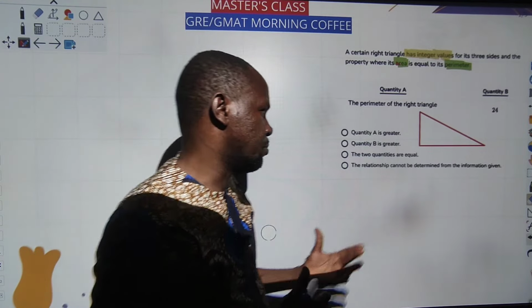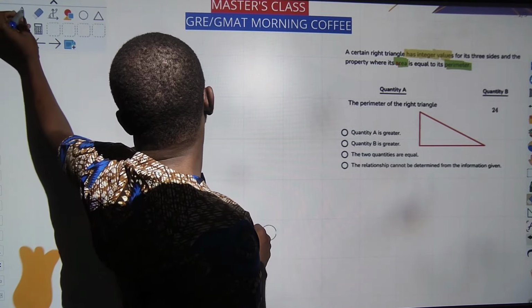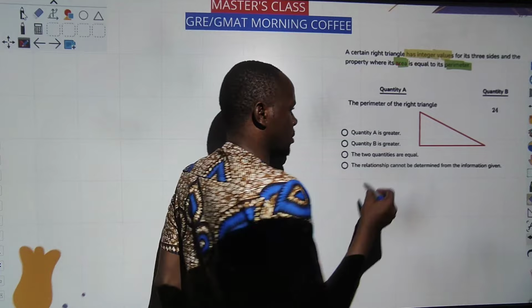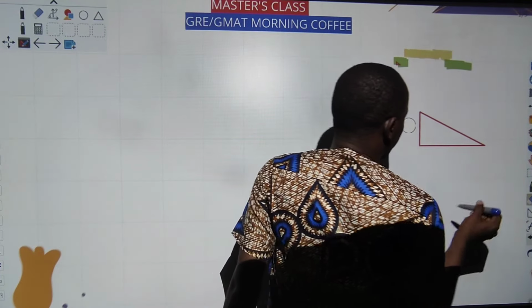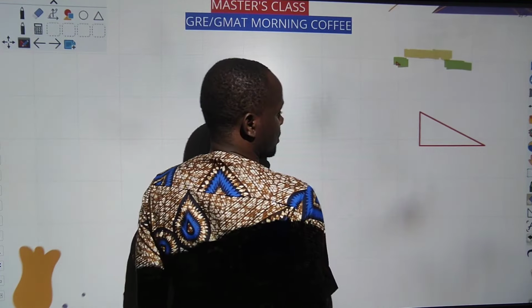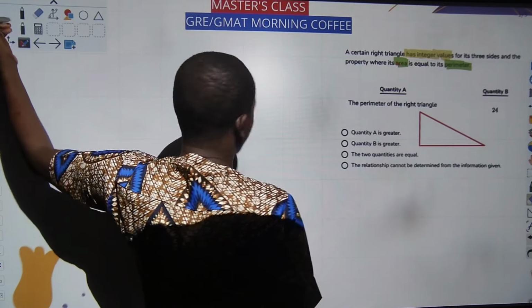So let's see some simple triplets that we have learned from junior classes. Look at this. If I go with 3, 4, 5, apologies, that is 3, 4, 5.